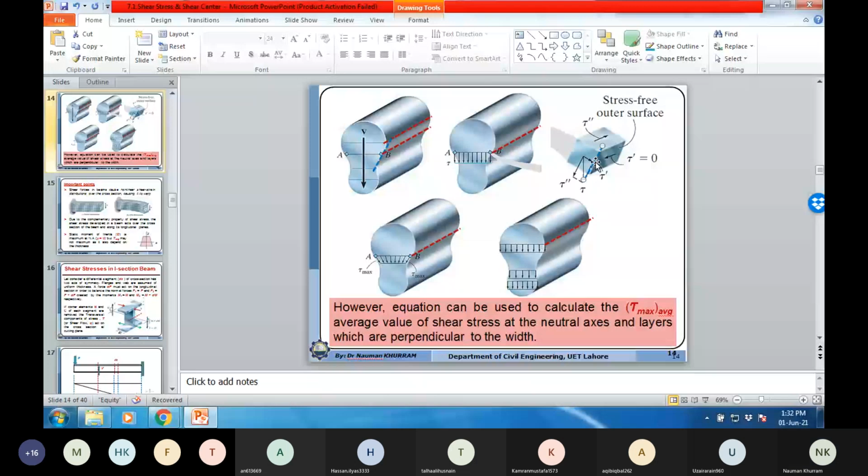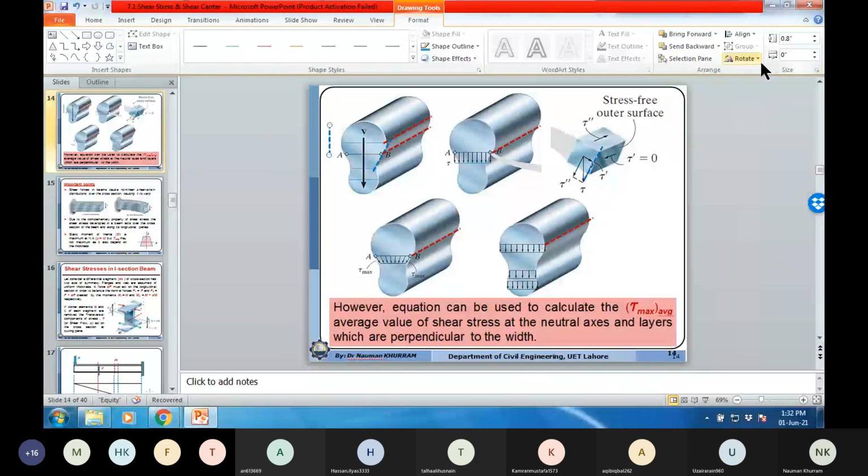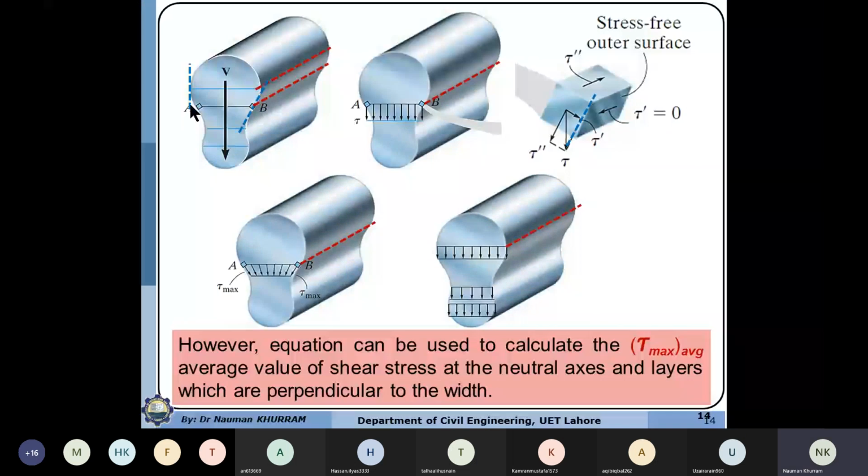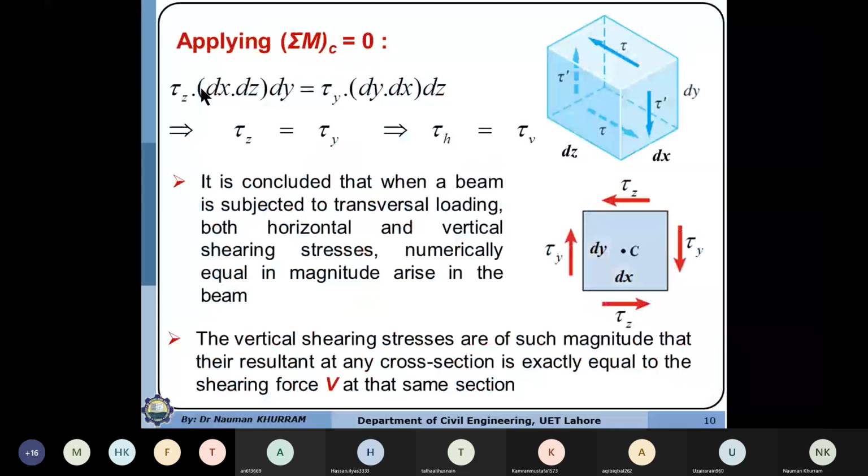90 degrees to this horizontal layer. So at this point, the tangent to this circle is exactly 90 degrees to this horizontal shear stress. So in this case, I'm considering this element.